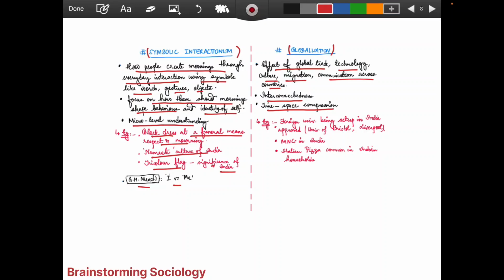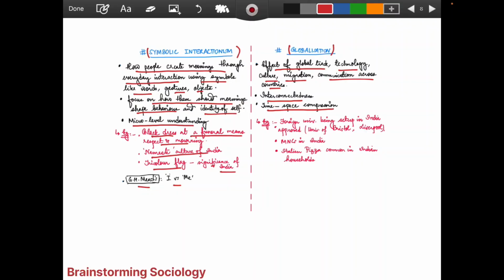And also we know that in today's global world, nothing is happening in silos. So all the dots need to be connected. What is the best way to connect them? That is globalization. So it has to be one of the important perspectives of the sociologists, right?